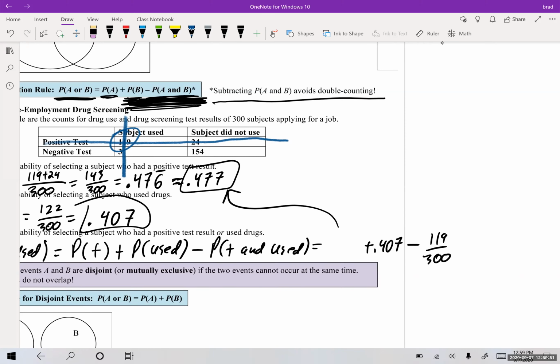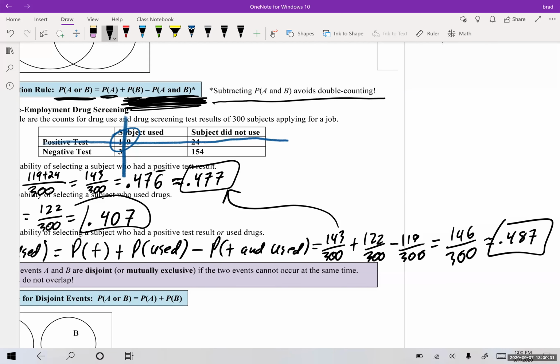You know what I'm going to do? Instead of using the decimals, I'm going to use the fractions just because this guy is still in fraction form. So this is 143 over 300 plus 122 over 300 minus 119 over 300. So we do 143 plus 3, so we have 146 divided by 300, and I get 0.487 if we round off to 3 decimals.